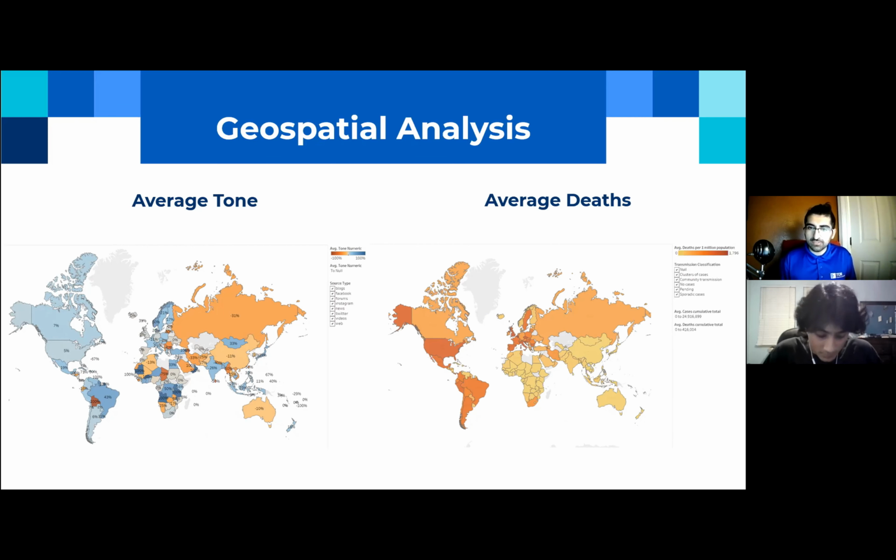This is a very confusing thing to us because it had a higher tone than countries like China and Australia, which were countries that didn't have many deaths. This confirmed our suspicions that countries that appear to have a higher tone are actually more in need of mental health awareness. Therefore, our next step as a business would be to target these countries.